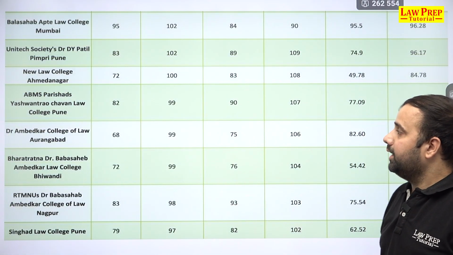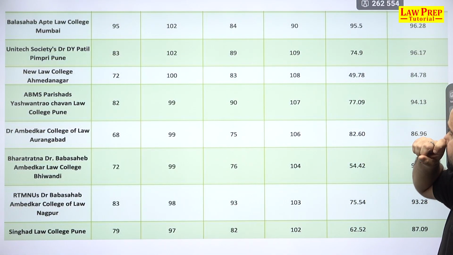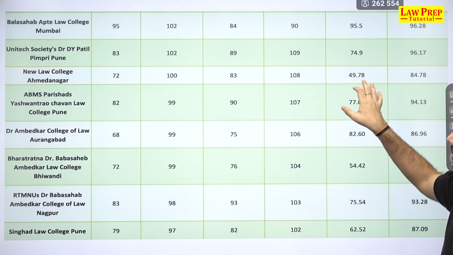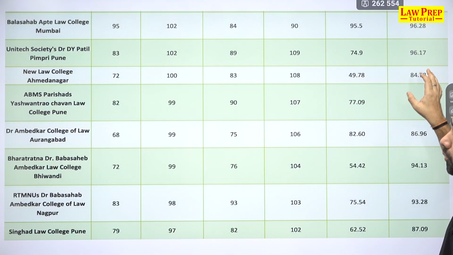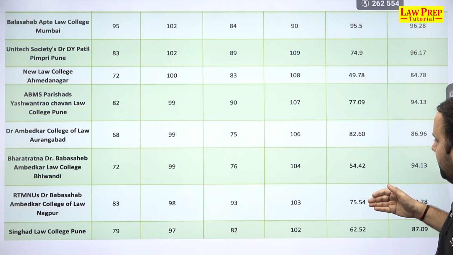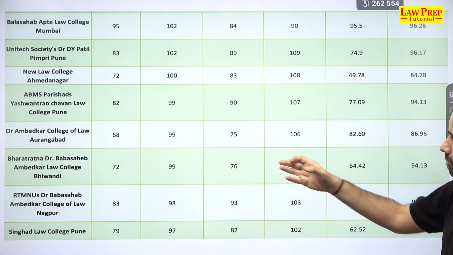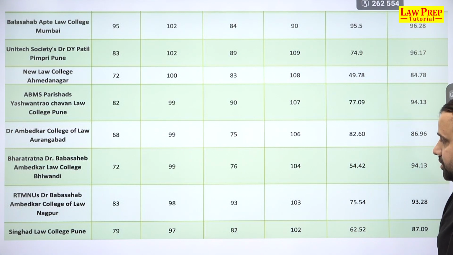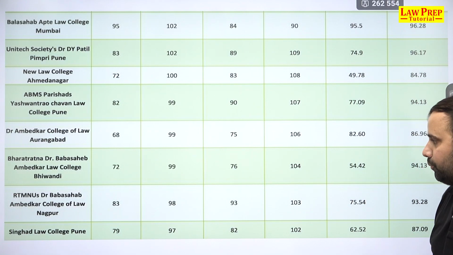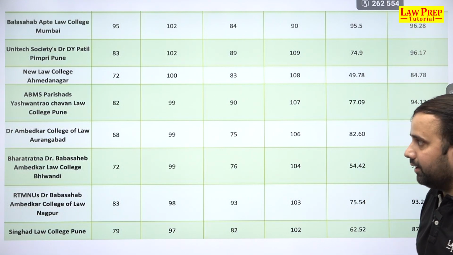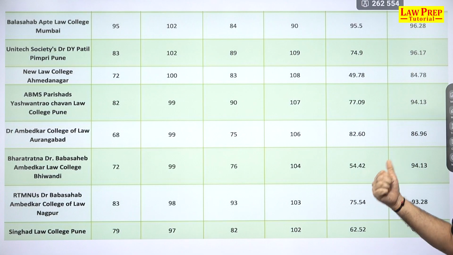Then the next list that you see here, here also the trend is that some colleges start on a lower spectrum and go up to 84, 85. Again, some start on the lower spectrum, like Dr. Baba Saheb Ambedkar Law College. It starts at 54.42 for non-Maharashtra, goes up to 94.13. So that's the trend here. I'll leave this slide again for you. You can take a screenshot of this as well.